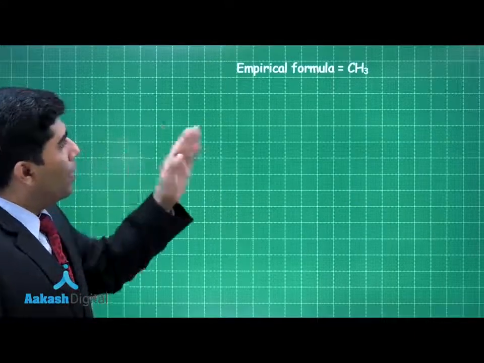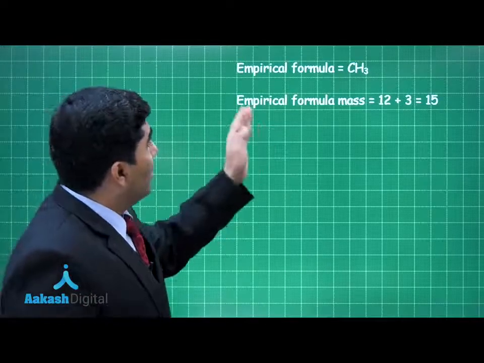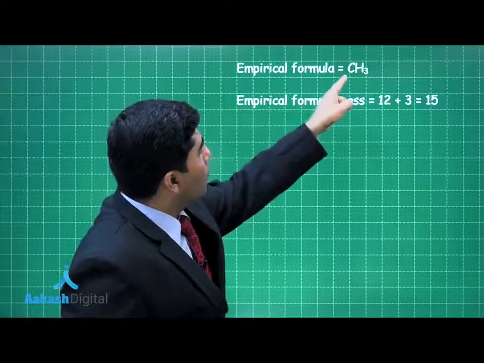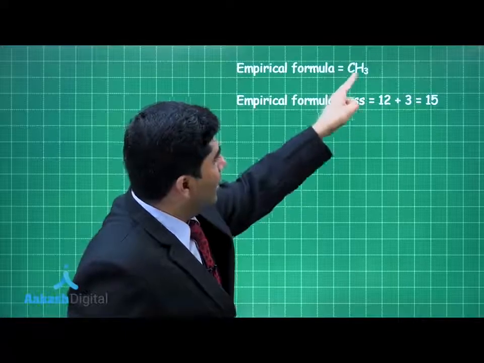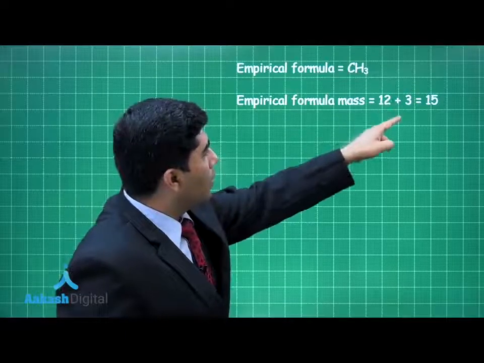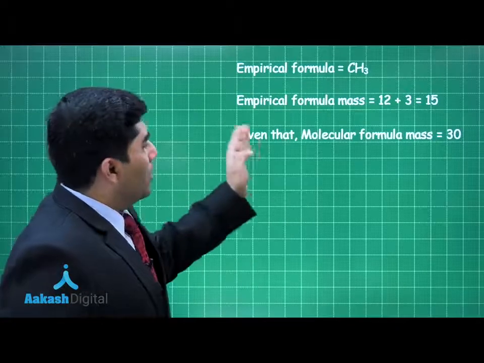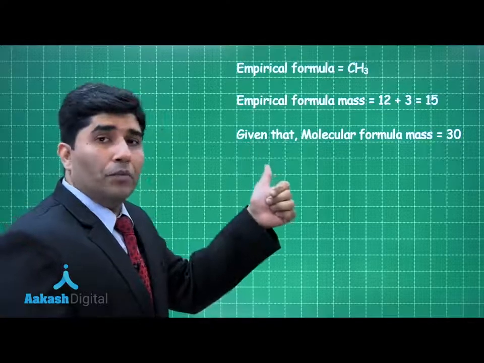The empirical formula is CH3. Empirical formula mass is equal to 12 plus 3. The mass of carbon is 12 and hydrogen, that is H3, is 3. The total mass is 15. Given that the molecular formula mass is 30, as stated in the question.